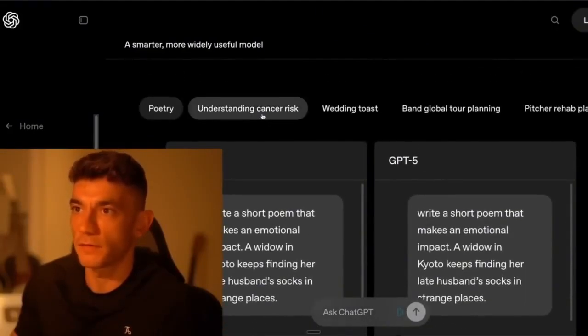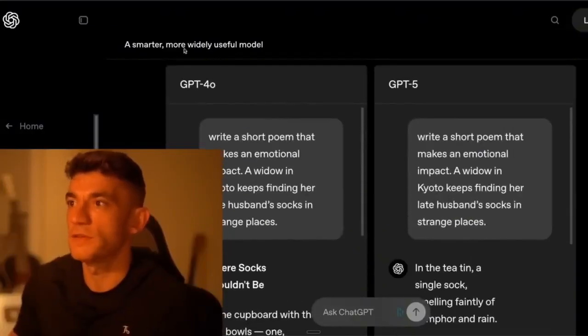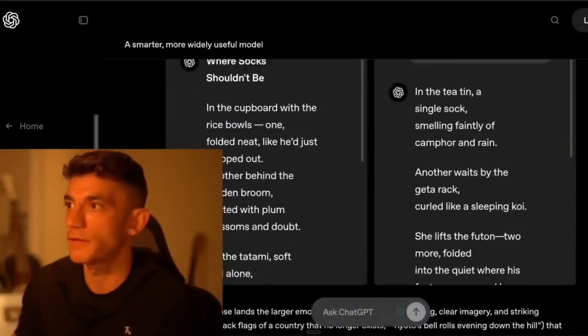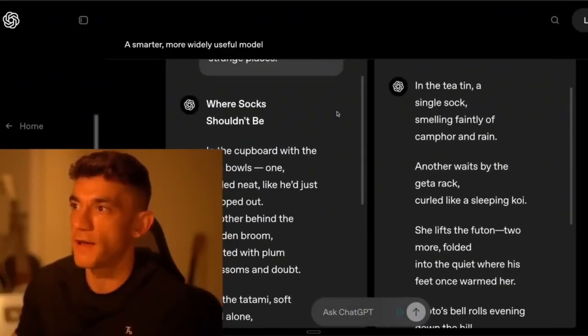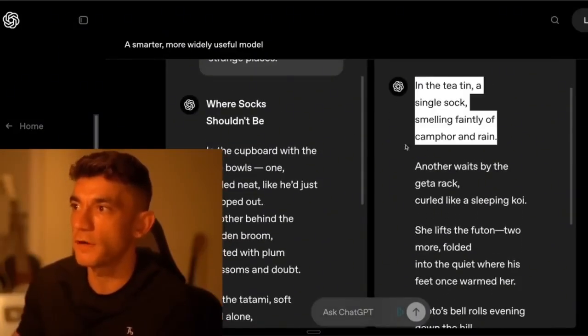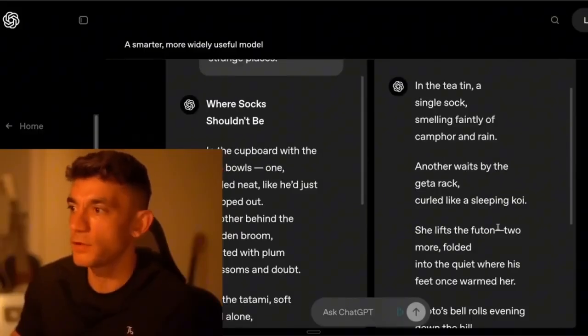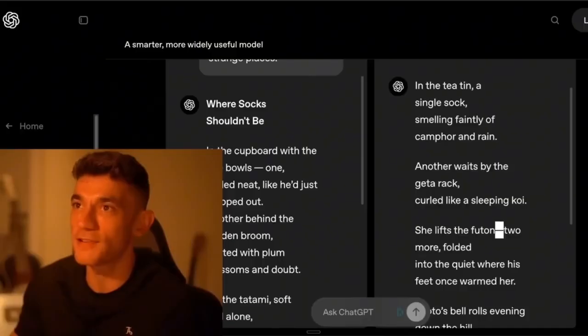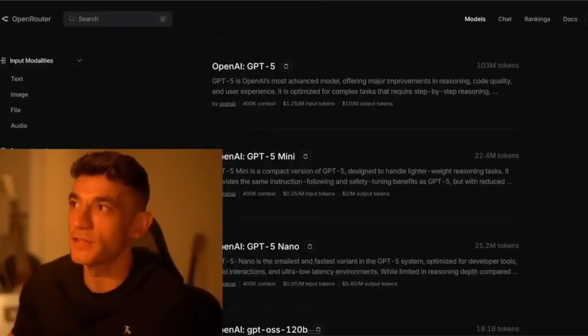This is interesting, right? For example, it's comparing GPT-4o versus GPT-5, so write a short poem, and then you can compare the outputs, right? So you've got GPT-4o over here, and you've got the outputs of GPT-5's poem over here. This is a lot more poetic than this one, right? It's still using those crazy M dashes though. Those haven't gone for some reason. The M dashes are here to stay, maybe even in GPT-4o.